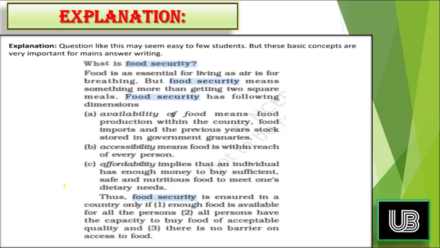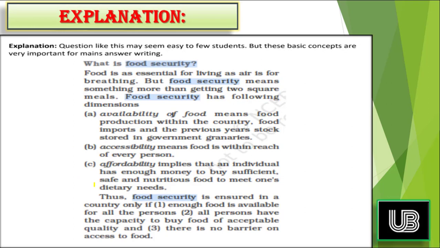Third and the last thing, affordability, that everyone is able to buy that food, and the food must be safe and nutritious to meet one's dietary need. And when all these 3 requirements are fulfilled, then only is food security ensured in an economy.